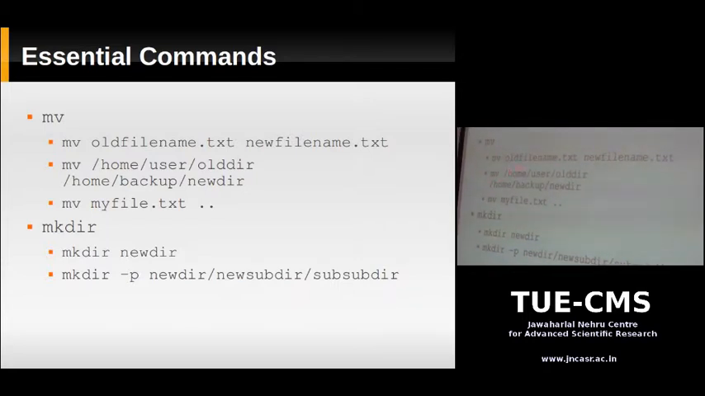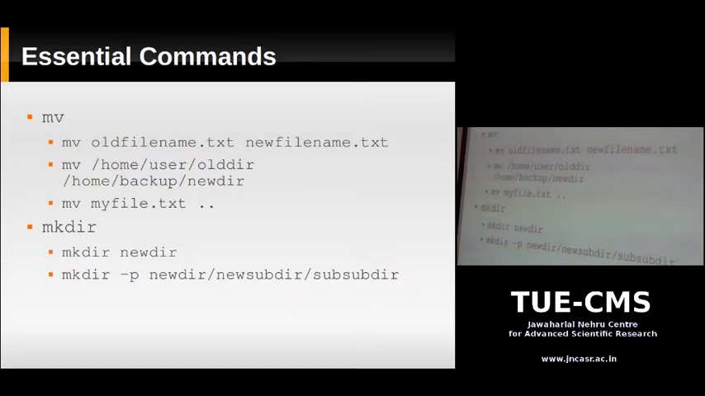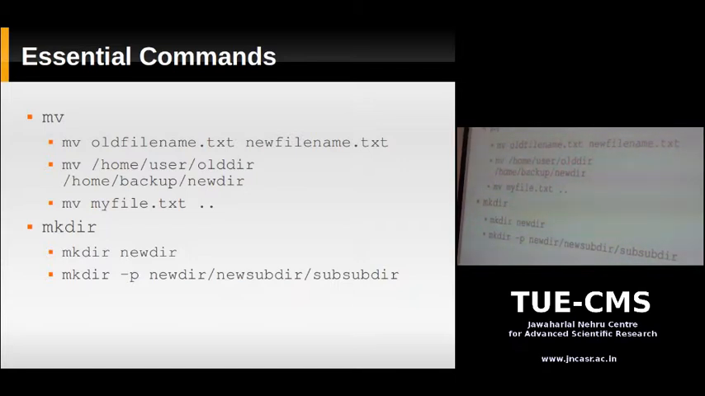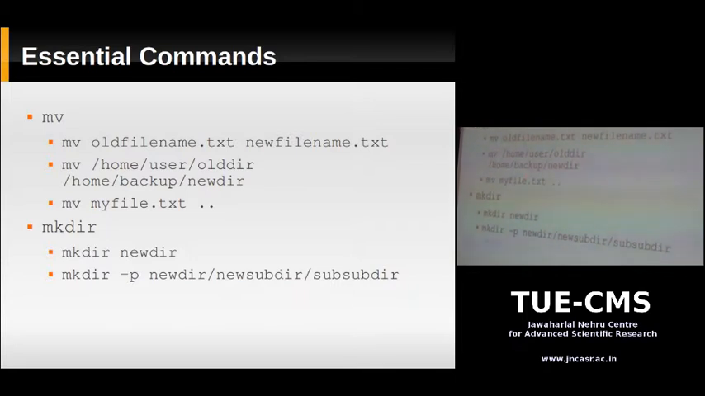Now suppose you want to move a file from one directory to another. It's the same command, but now this is a path name to a directory called old dir, and this is a path name to a directory called new dir. So this doesn't exist. When you execute this command, it's going to move this directory from old dir into the backup directory. Old dir is a subdirectory of the user directory. Once this command is done, old dir will be renamed to new dir, and new dir will be a subdirectory of backup.